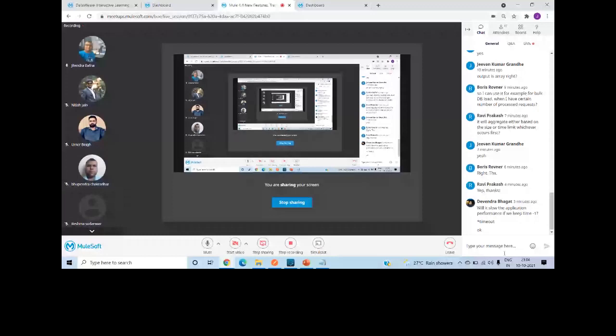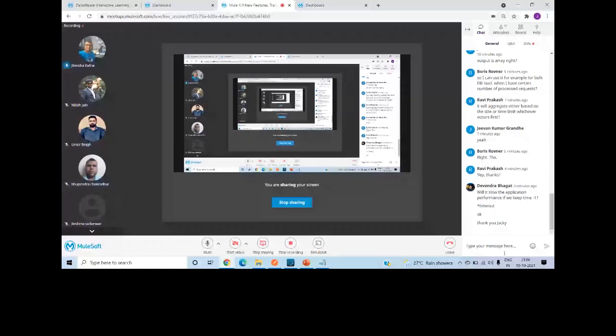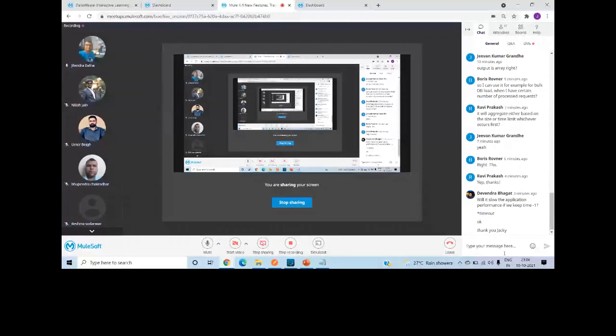Does this make sense, Devendra? This sizeOf should work, but I don't know why it's not working. Let me do one thing, %dw 2.0.